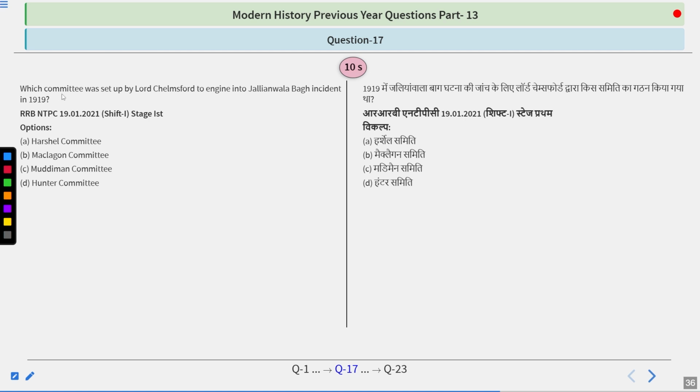A very important question, this one. Which committee was set up by Lord Chelmsford to inquire into the Jallianwala Bagh incident in 1919? The options are Hershel Committee, McLagan Committee, Modiman Committee, or Hunter Committee. Try to think about it.